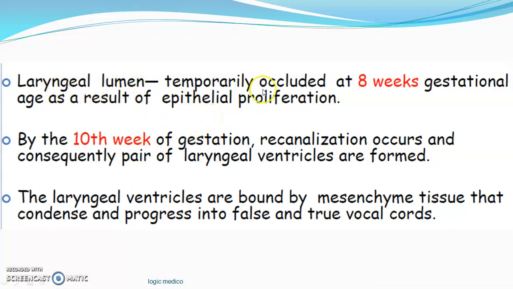So the laryngeal lumen temporarily gets occluded at the 8th week. By another 2 weeks it undergoes recanalization, but now what happens? The recanalization happens in such a way that it becomes like an hourglass appearance. That is, the upper portion is wider like a conical structure, and the lower portion is an inverted cone. This recanalization is carved by nature in such a way that the middle portion is bulged out, and that is called the laryngeal ventricle or the sinus of the larynx.